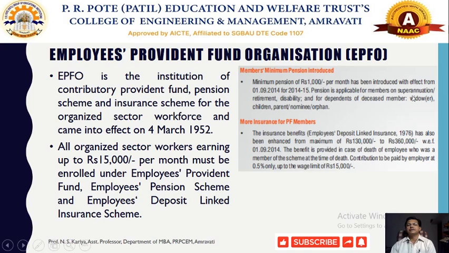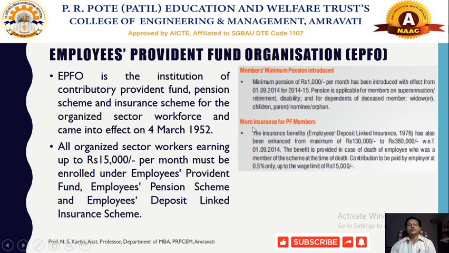The pension is applicable to members on superannuation, retirement, disability, or to dependents of the deceased member: widow, children, parent, nominee, or any orphan. So the minimum pension that a member is entitled to get is 1,000.